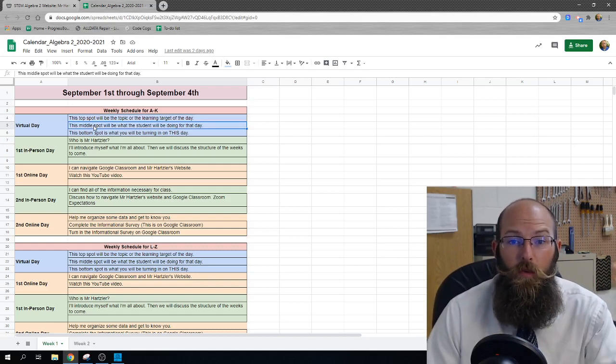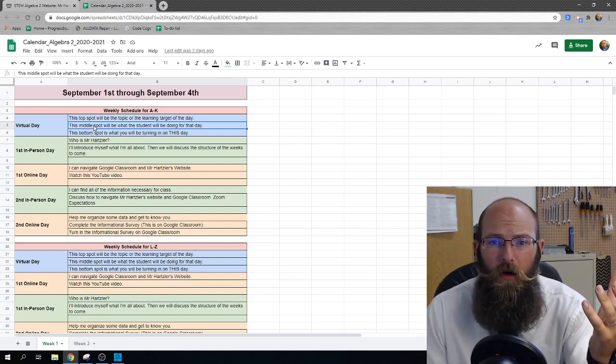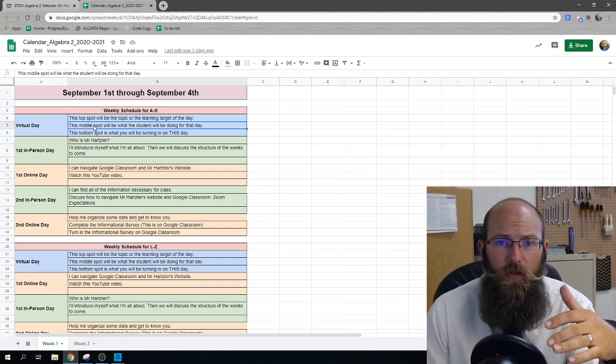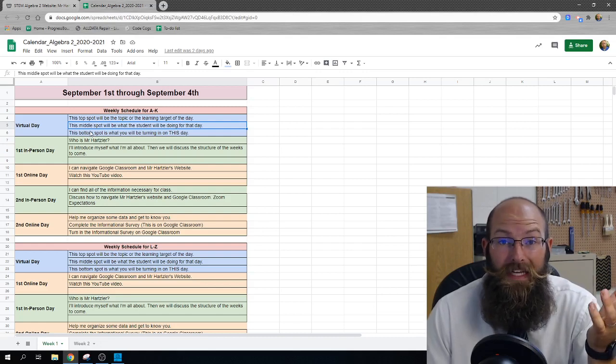And then this middle one is what you're actually going to be doing that day. Are you watching a video? Are you taking some notes? Are we going through a presentation? What are you doing specifically? And I try and hyperlink everything as often as possible. Then the bottom spot is what you are going to be turning in that day.